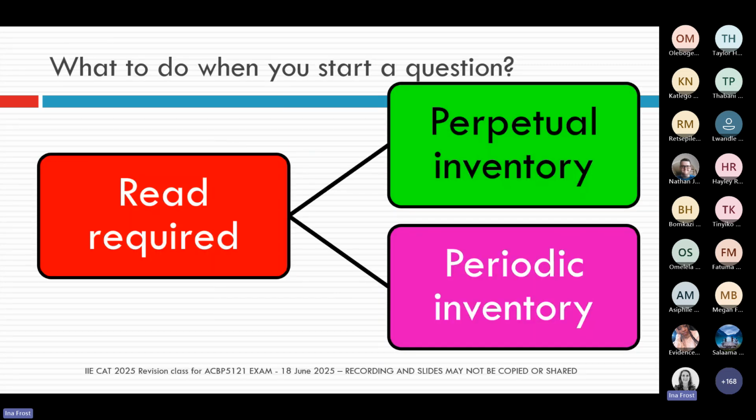So when we look at a typical learning units 1 through to 6 type question and read the required, the first thing we need to see is which inventory system is being used, because that will impact when you post to the general ledger and how you record certain of your transactions.